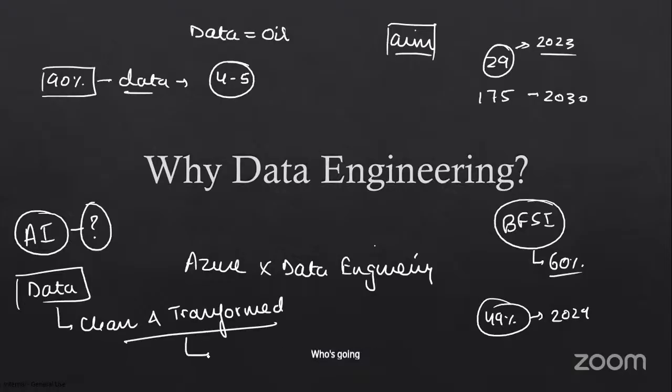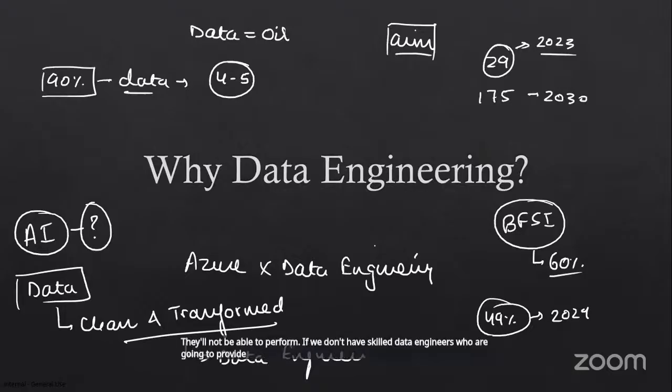Who's going to clean and transform this data? Data engineers. So that is the kind of effect that data engineers have. All right. So the AI bandwagon that everybody is riding on, they'll not be able to perform if we don't have skilled data engineers who are going to provide them with cleaned, transformed, formatted data.